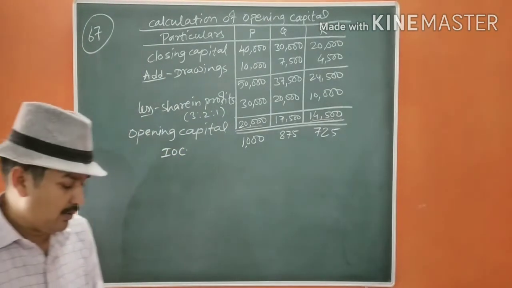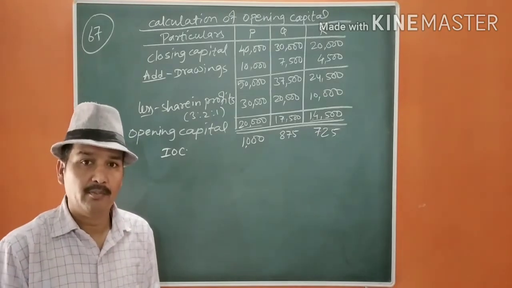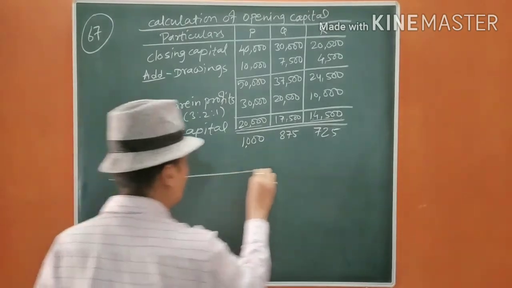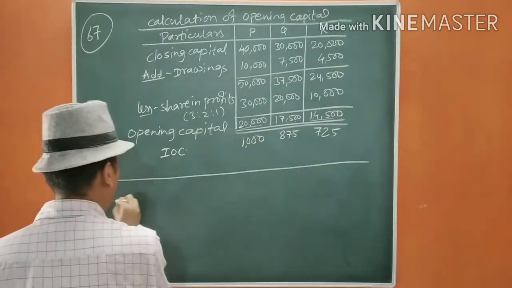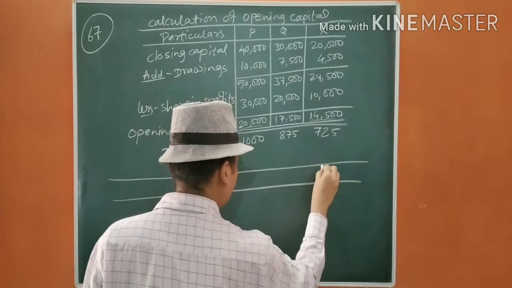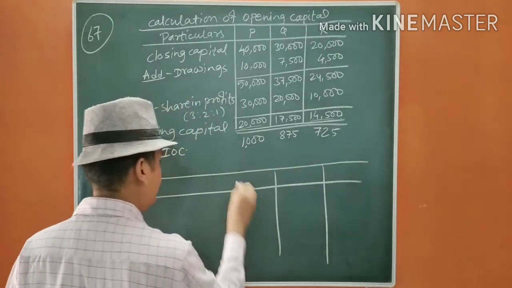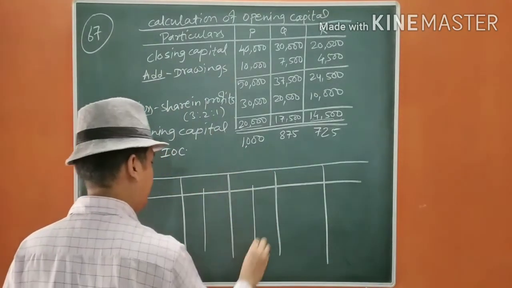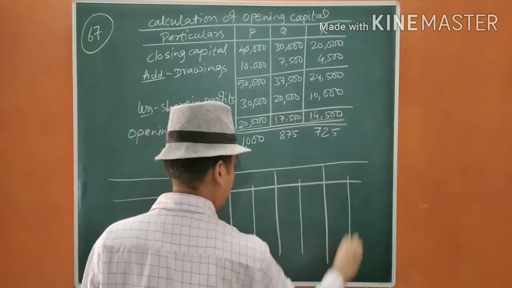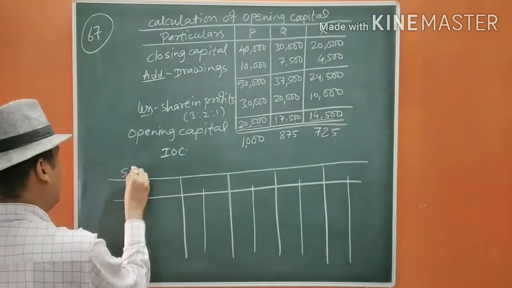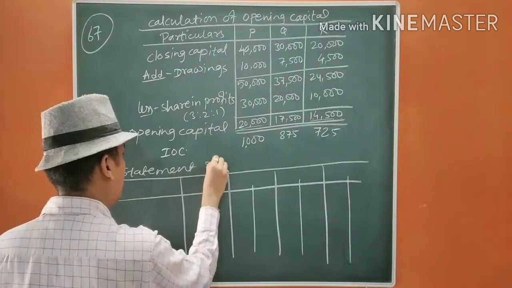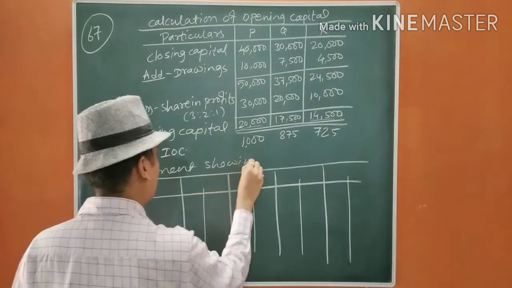Okay. Now let us calculate the adjustment by preparing an adjustment table, a statement showing past adjustment.